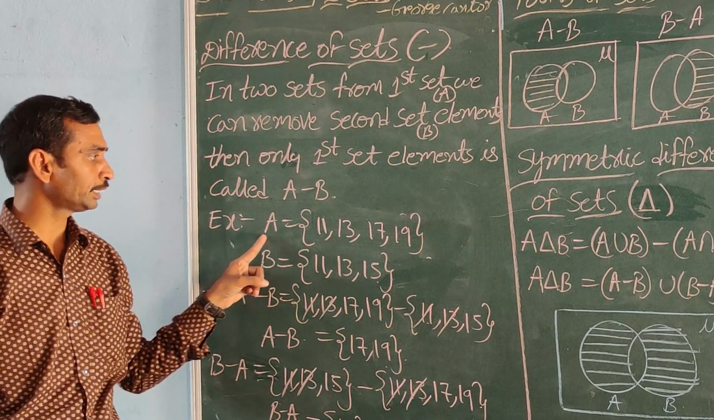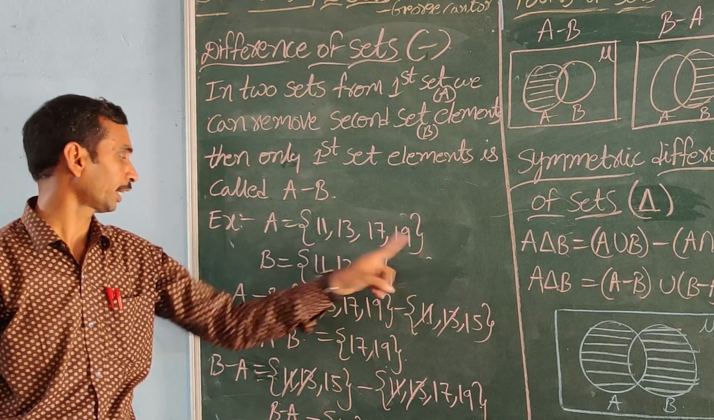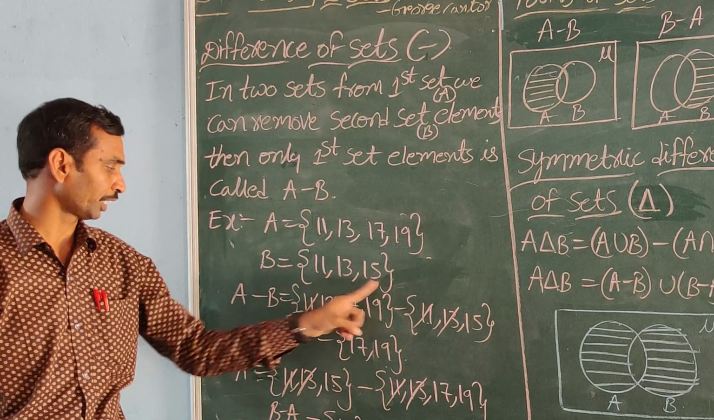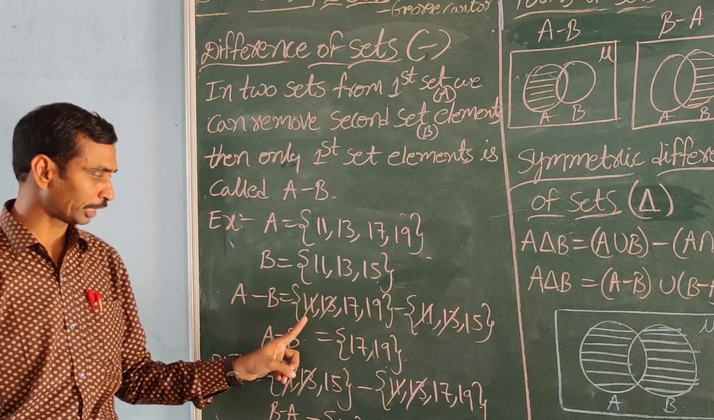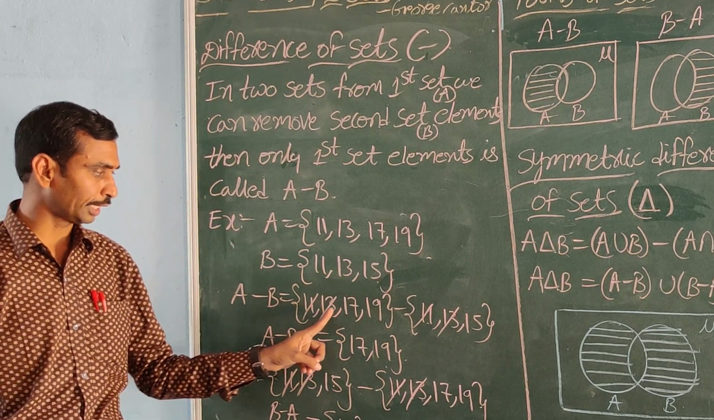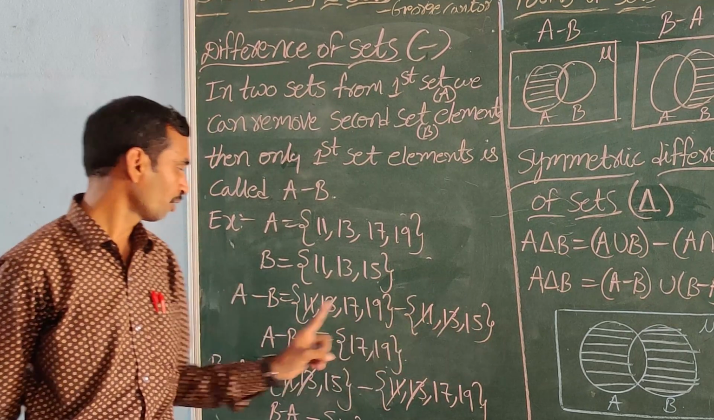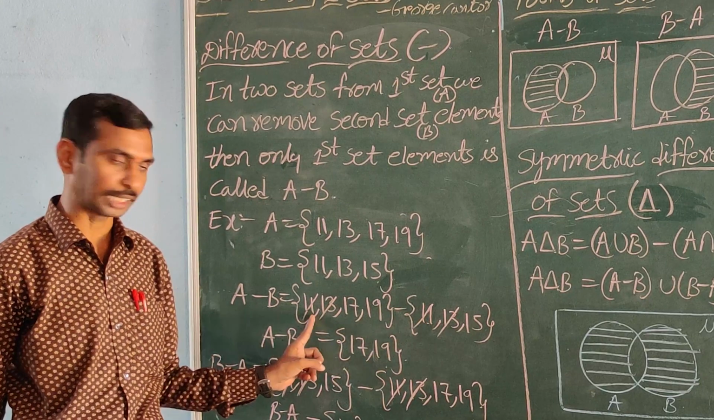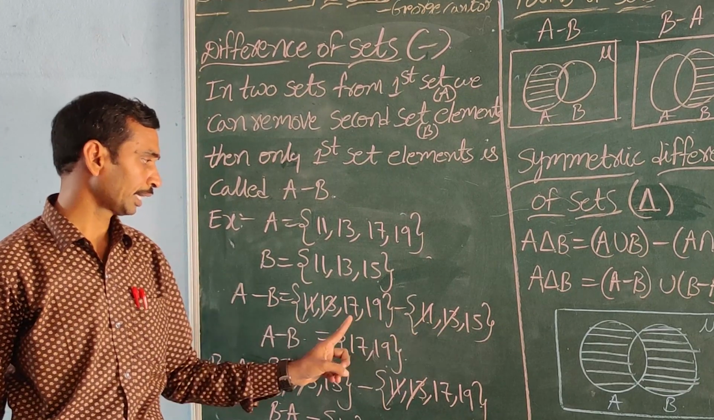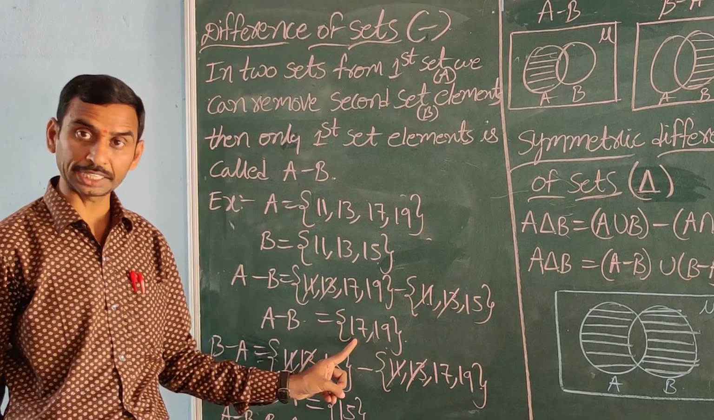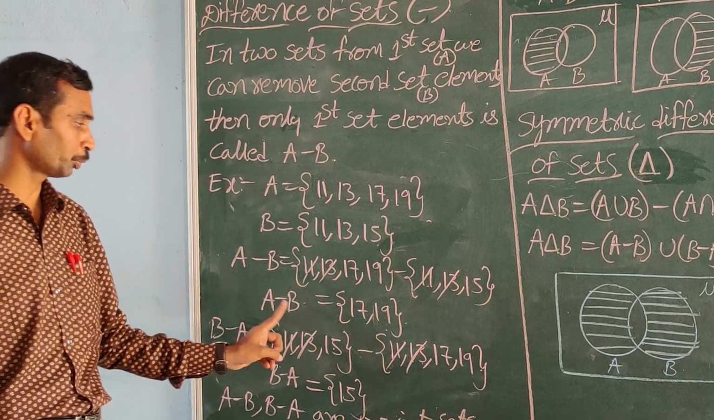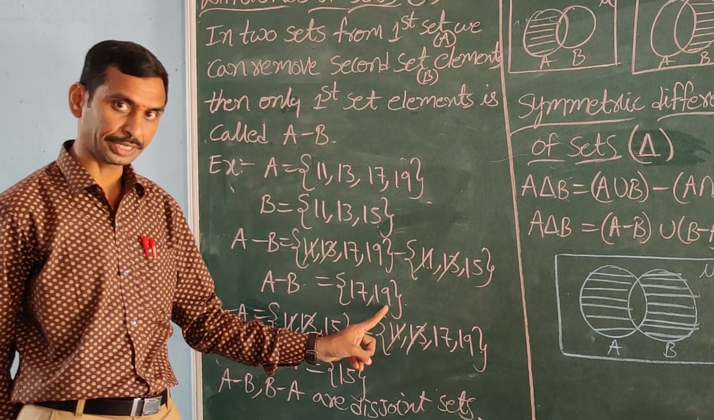For example, A is equal to {11, 13, 17, 19} and B is equal to {11, 13, 15}. You can do A minus B. First write A {11, 13, 17, 19} minus B {11, 13, 15}. We cancel common elements. 11, 11 cancel. 13, 13 cancel. The remaining elements in the first set are 17, 19. Here A minus B is equal to {17, 19}.